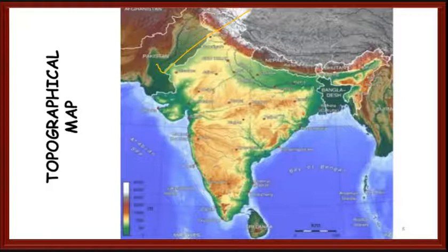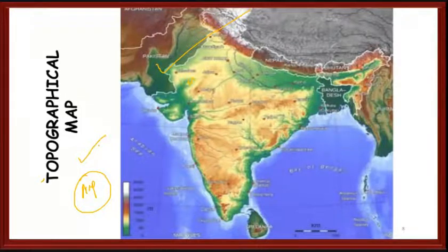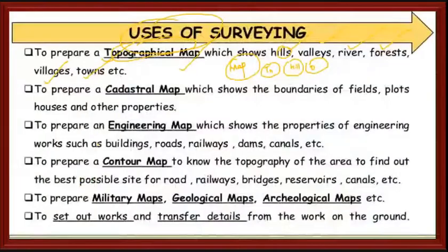One more thing, if you want any map, you can directly go to Google and search for something like Survey of India. You will get all different types of maps. It may be a political map, it may be a topographical map, etc. Next one is cadastral maps, which show the boundaries of fields, plots, houses, properties, etc.